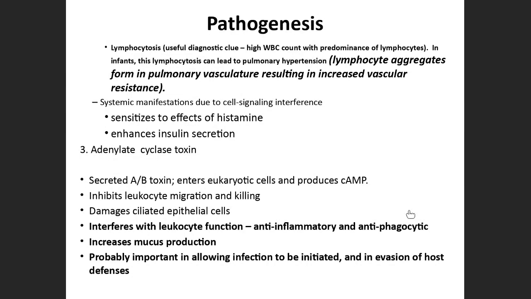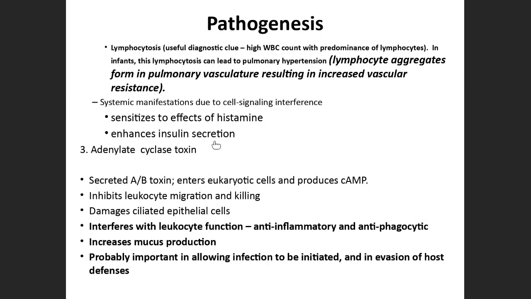I've told you before that it causes interference in the cell signaling pathways, isn't it? That interference leads to certain systemic manifestations, like sensitizing to the effects of histamine. Hence, it is also known as histamine sensitizing factor. Pertussis toxin has these names because of this.